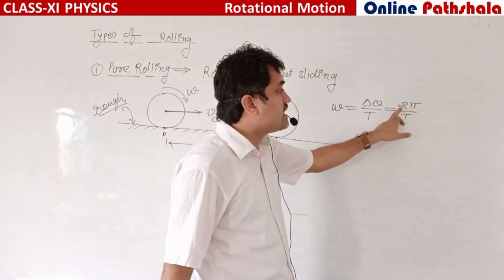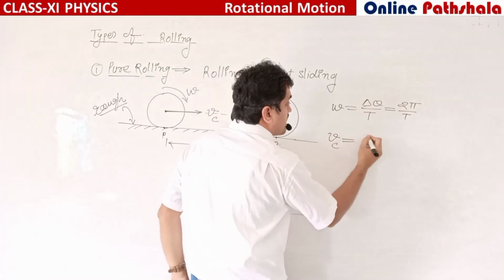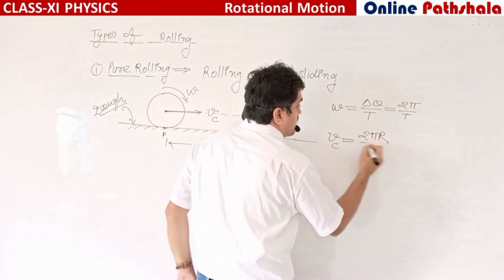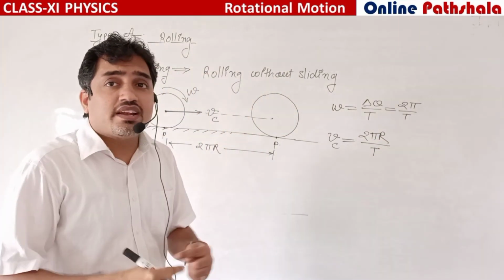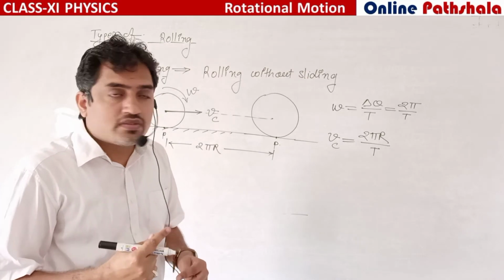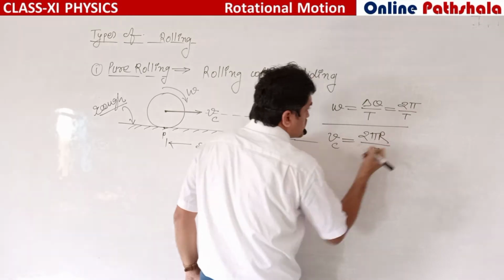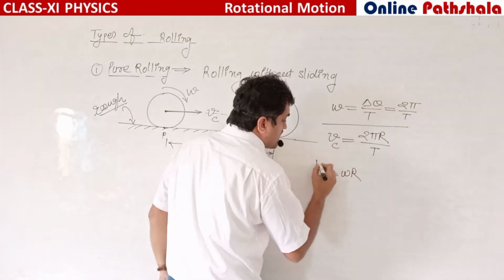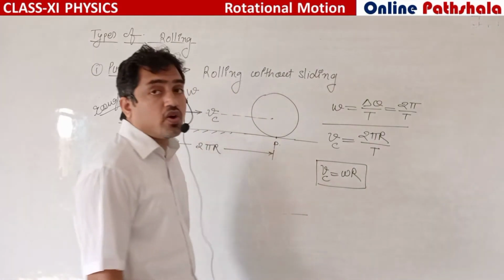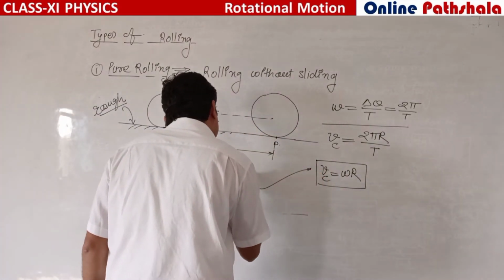So omega we can write as 2 pi by t, and the velocity of center of mass we can write as 2 pi r divided by t, where t is the time period to complete one revolution. Now if we divide these two, we get Vc is equal to omega r. It is the condition for pure rolling.